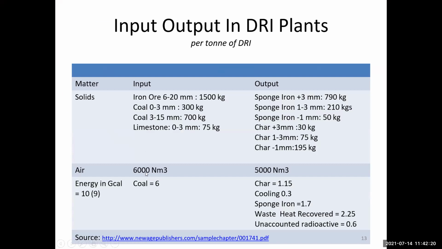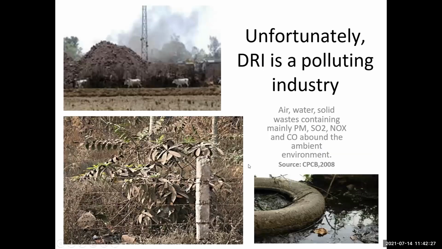And here the output is 500 Newton per MQ, this type of quantity. Firstly, DRI is a polluting industry. You see this type of industry near villages and areas. Which type of pollutants are available at this site? DRI is a polluting industry. Air, water, soil, wastes containing mainly PM, SO2, NOx, and CO about the ambient environment source. So this is about DRI as a polluting industry.